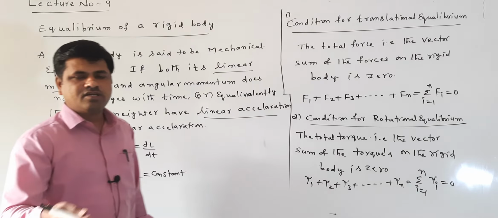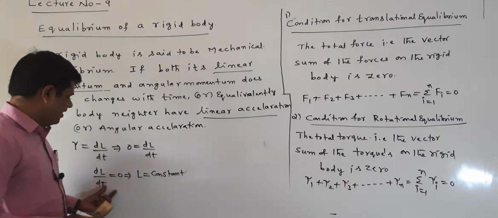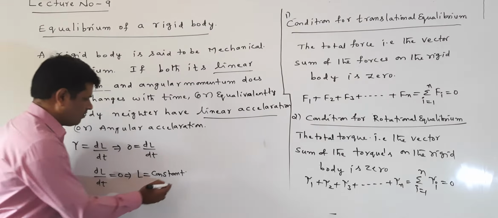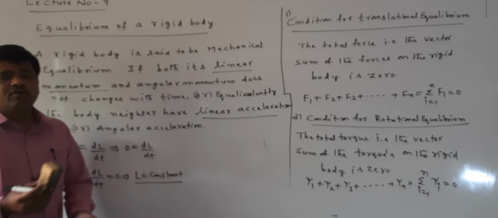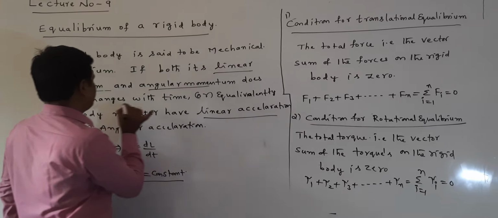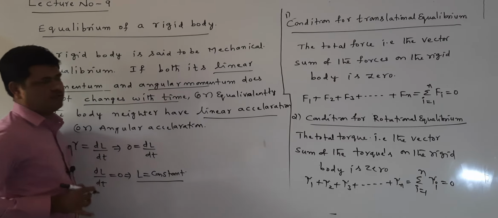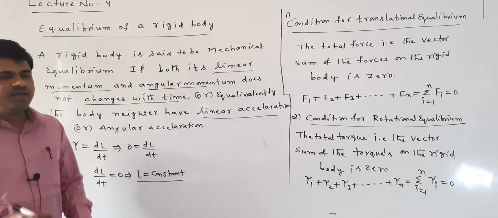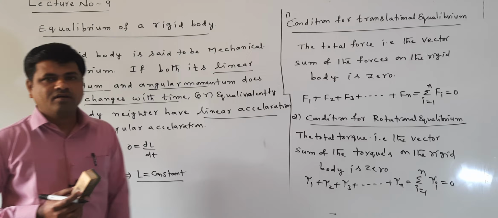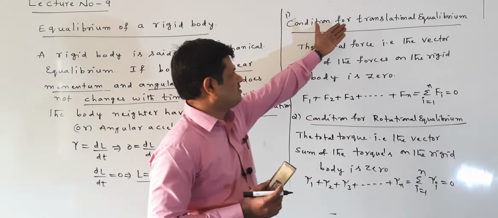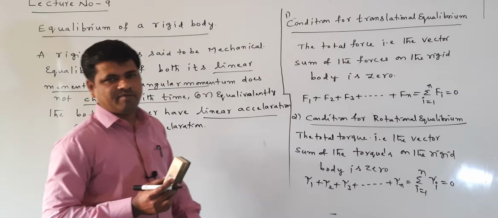dp by dt is equal to 0 means p equal to constant. dL by dt is equal to 0 means L equal to constant. What is the meaning of this one? L equal to constant means angular momentum does not change with time. This is the meaning of L equal to constant. When the angular momentum does not change with time, the body is in rotational equilibrium. When the linear momentum does not change with time, it is in translational equilibrium.